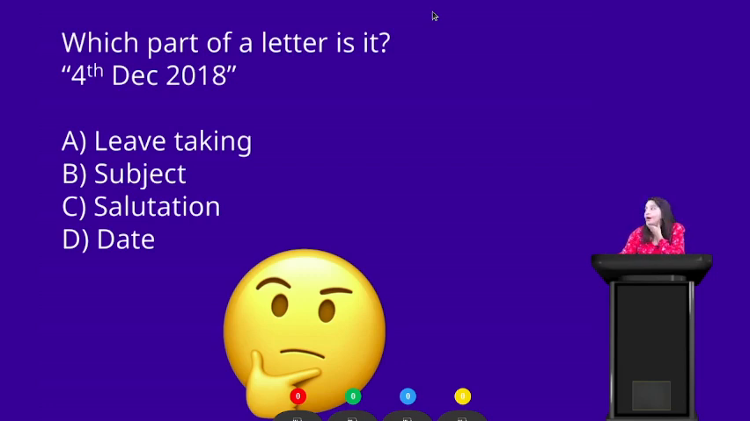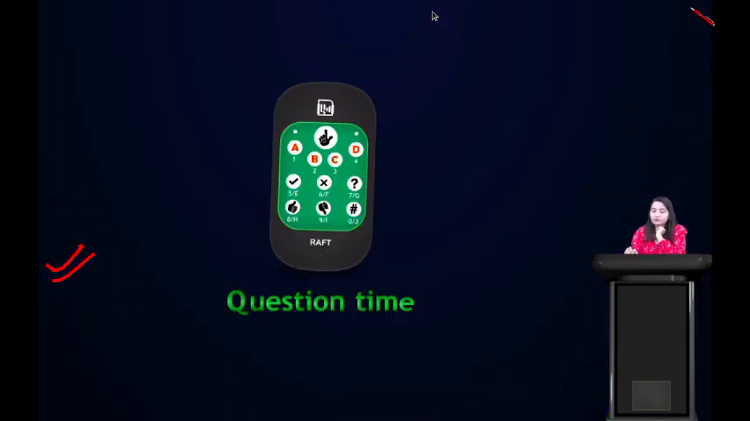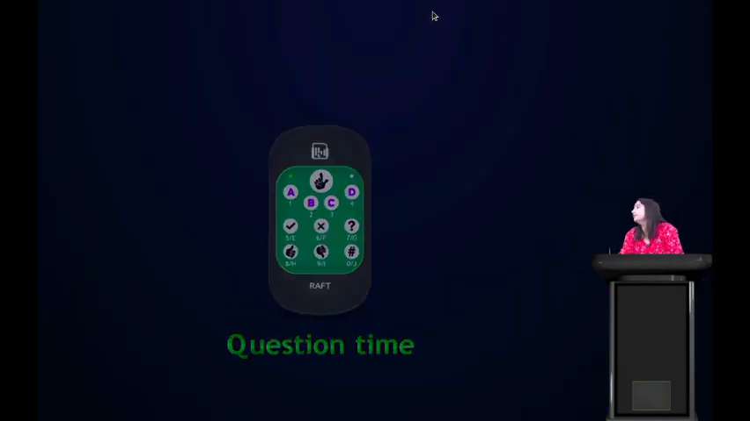Alright students, time up. So the question is, which part of a letter is it? 4th December 2018. A. Leave taking? No. Subject? No. Salutation? No. Option D, date. This is how we write a date. So option D here is the correct option. Clear? Okay, let's move forward.